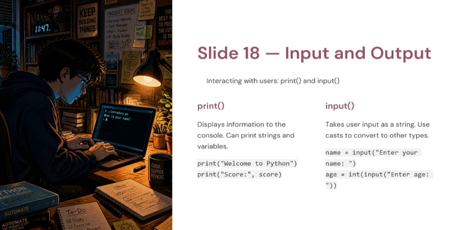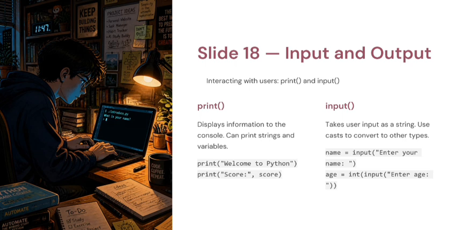The Python input function always returns a string. Even if the user types 25, Python treats it as text. So if we want to perform mathematical calculations, we must convert it into int. Now the value becomes an integer.